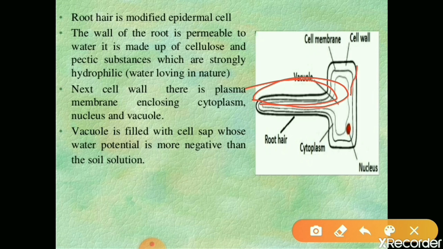It allows all substances to enter inside the cells, as well as to move outside. But the cell membrane is semi-permeable in nature. It will not allow all substances to enter the cell. Only selected substances can enter. Is it clear?